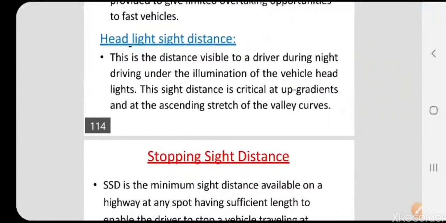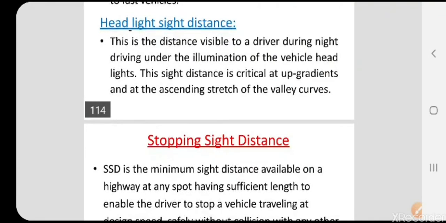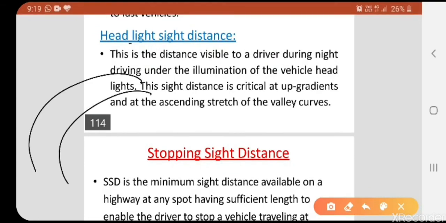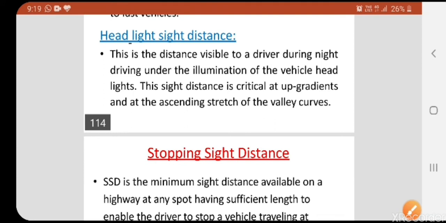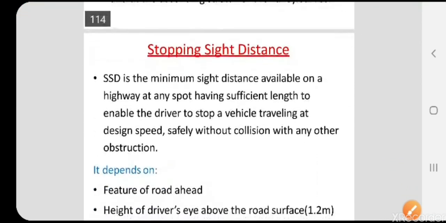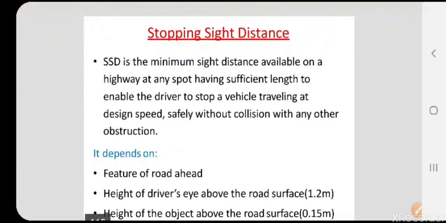Next one is headlight sight distance, this is the distance visible to the driver during the night time. Usually the vehicle may travel in night time or daytime. In the night time there will be a curve like this, our vehicle is moving and the distant light will be projected in front of the vehicle. But in curved areas the headlight distance cannot be covered. In such cases the minimum distance visible to the driver during the night time without collision, that distance is known as the headlight distance.